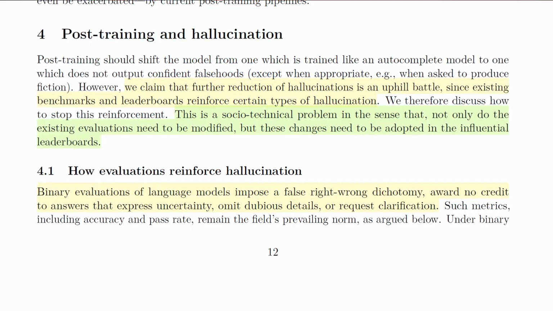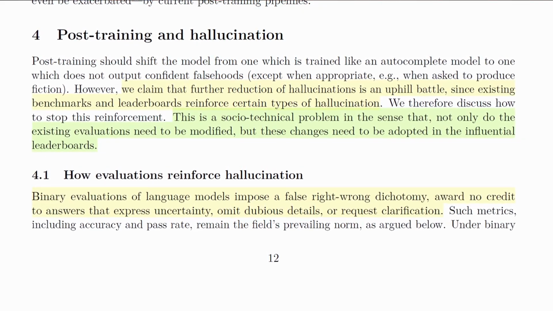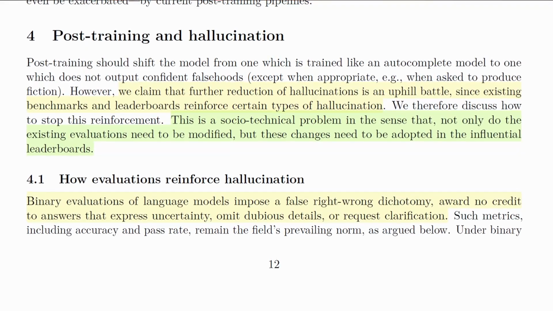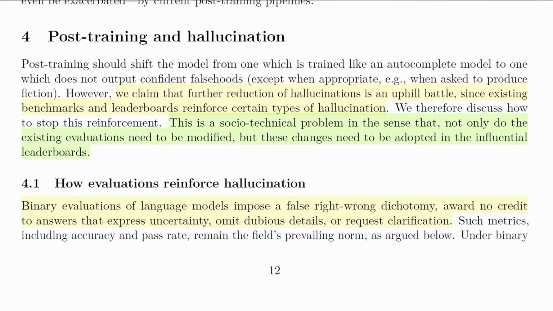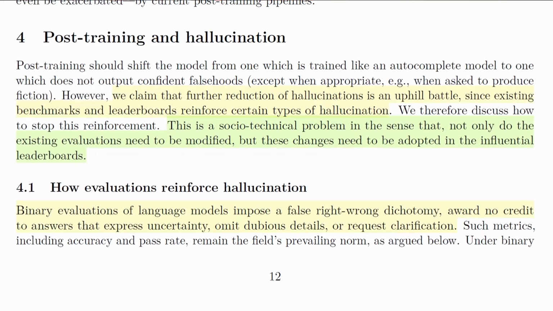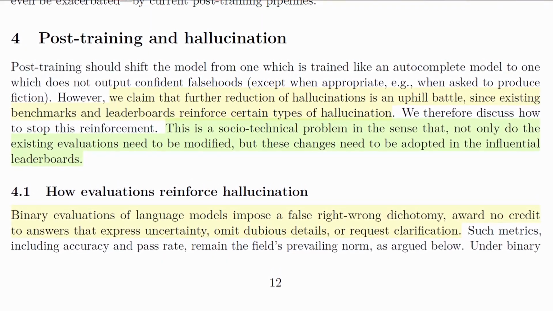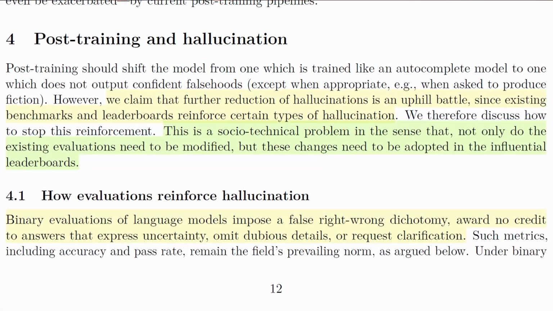Specifically in talking about post-training and hallucinations, they say that it is very difficult to address this. And a big aspect of this is the reinforcement, in that binary evaluations of large language models impose a false right-wrong dichotomy, award no credit to answers that express uncertainty, omit dubious details, or request clarification. And that's so true when we're talking about the leaderboards dealing with which AI has fewer hallucinations. There's all sorts of different metrics for hallucinations, whether it's a correct answer or wrong answer, made up information, partial credit for partial information. So there's a lot going on there with what we're really looking at when we're talking about hallucinations.